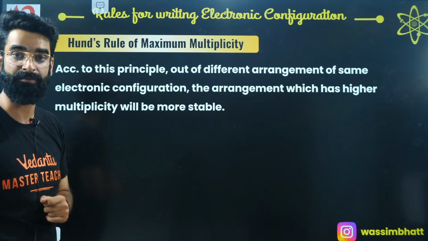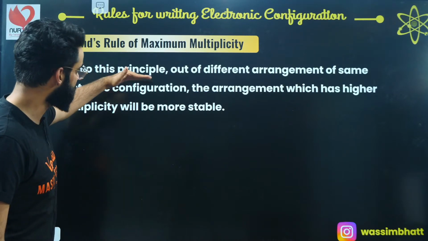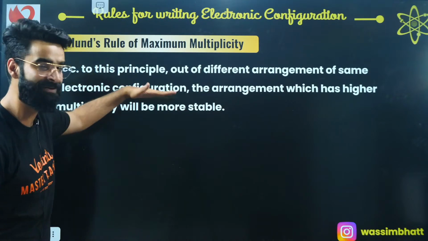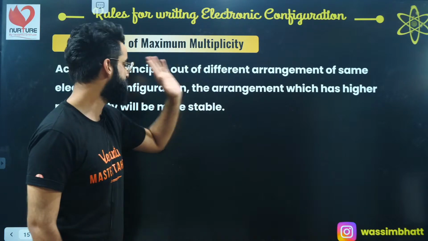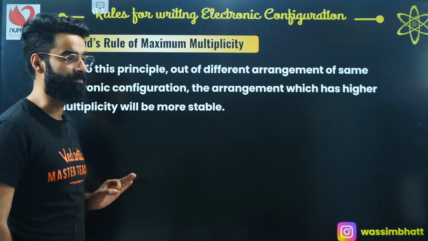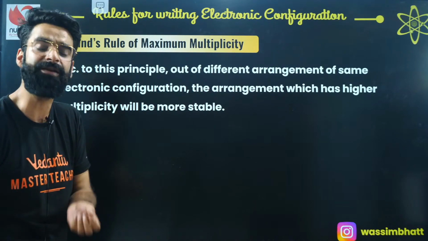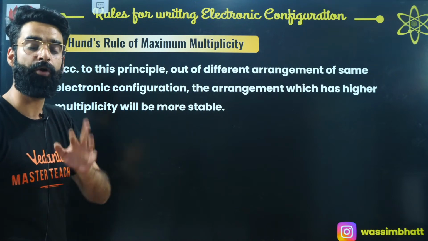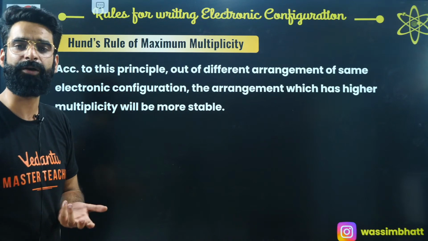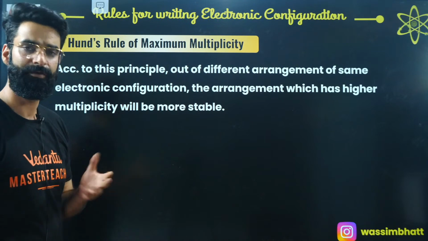What is meant by this statement? How can we understand it? First of all, go through this statement again. Out of different arrangements of the same electronic configuration, the arrangement which has higher multiplicity will be more stable. Now the point is, how do we calculate multiplicity? There is a formula for that. The configuration with more multiplicity will definitely be more stable.